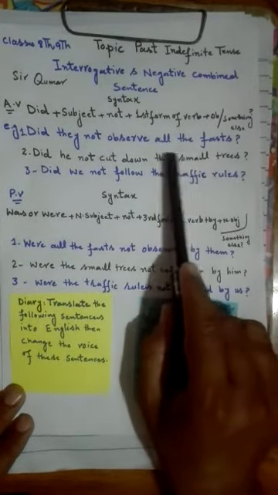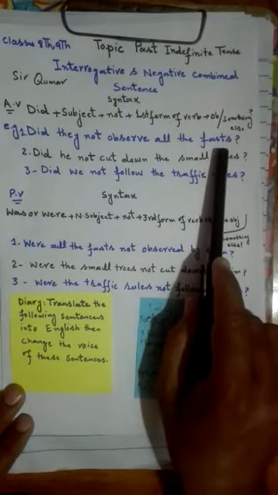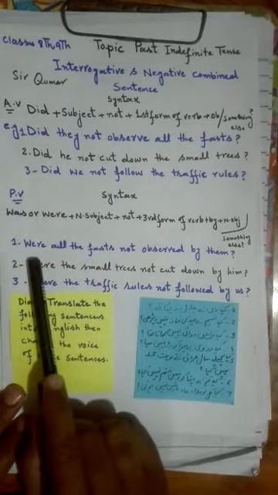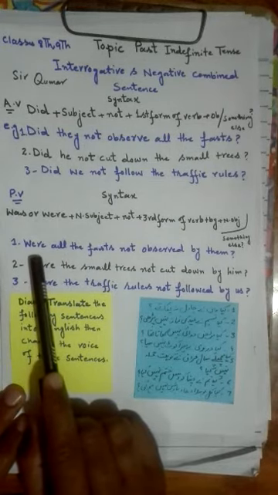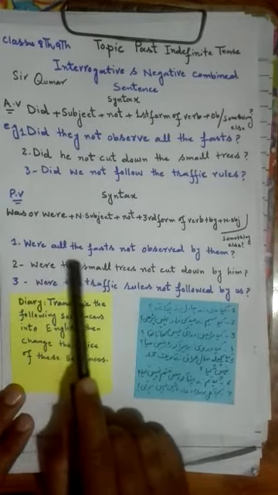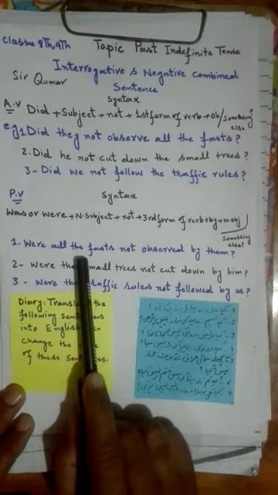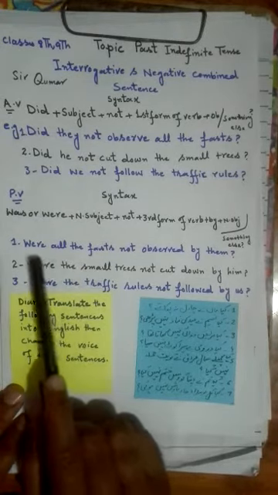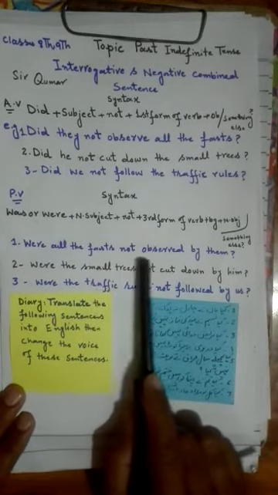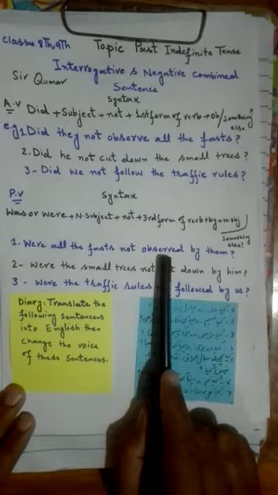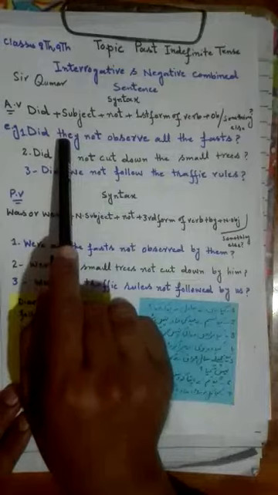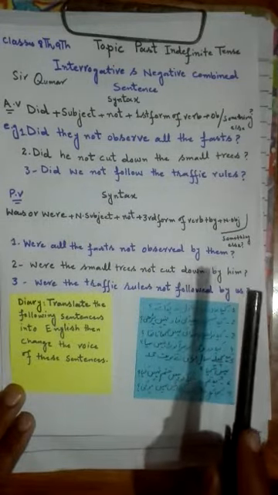Now we are to consider all the fasts the new subject, yes, all the fasts, and before all the fasts we are to use the verb, which is a plural verb. What's the reason why we have to use the plural verb? The reason is that a plural subject is being used in the syntax. That's why were, then all the fasts, not observed by them. We are to change they into them, which is the objective case of they.